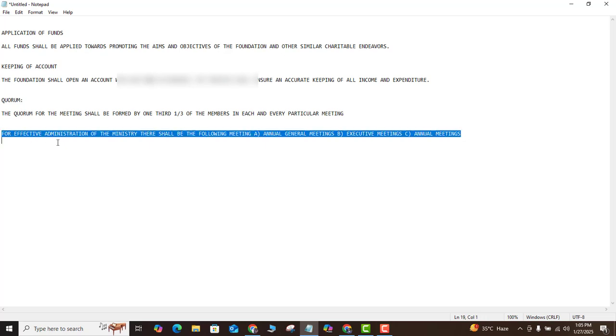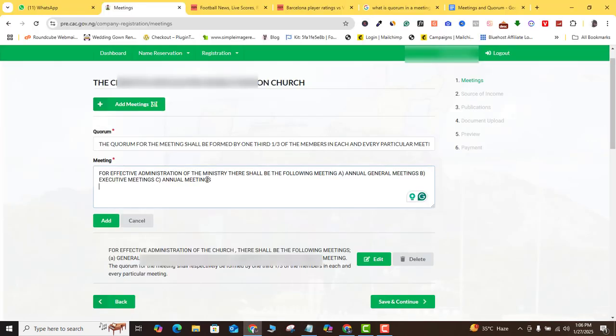But then if you have something else that you want to put, you can always put it. This is just for you. Let's say you don't have any idea of what to put inside that place, that's why I'm doing that for you. So you just want to add this to it, and then you want to click on add.